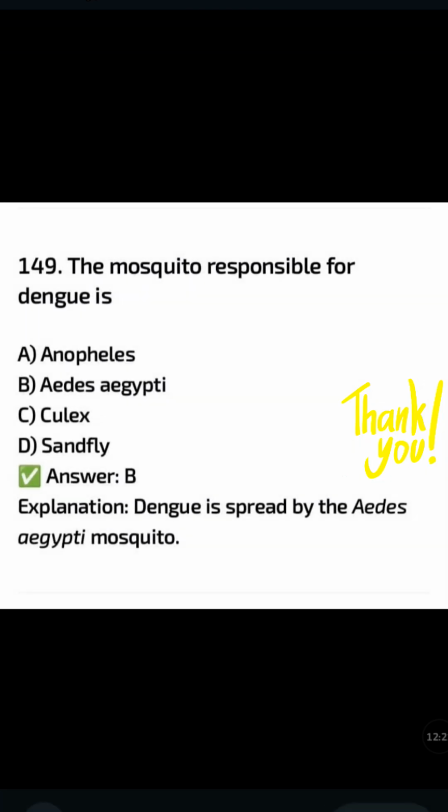The mosquito responsible for dengue is: Anopheles, Aedes aegypti, Culex, sandfly. The correct answer is option B. Dengue is spread by the Aedes aegypti mosquito.